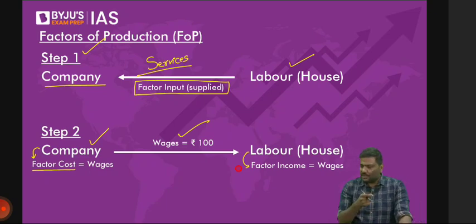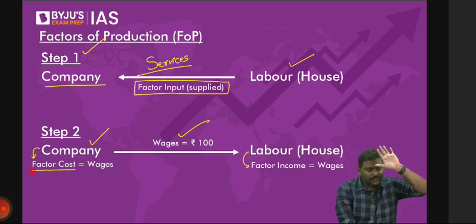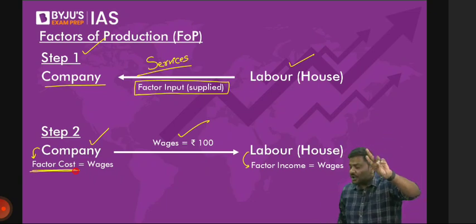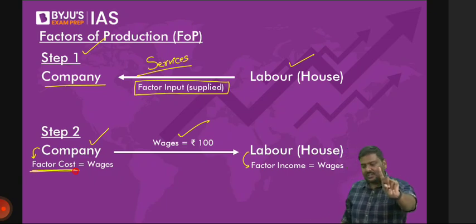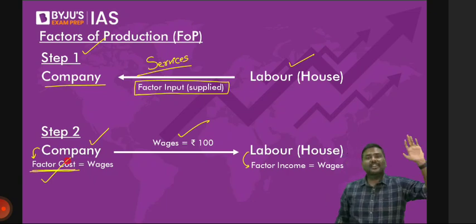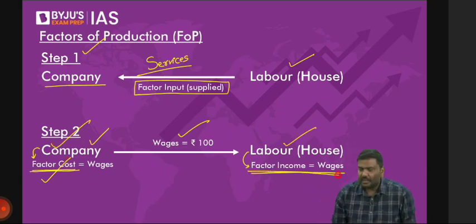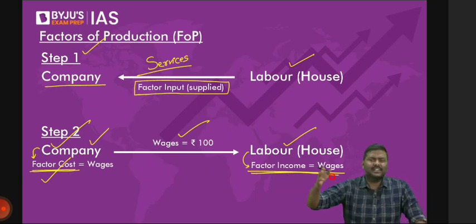Any difficulty, please do let me know now itself. The company will pay a wage of 100 rupees to you. That 100 rupees is a factor cost. Now, two of you are asking, why are we using the term factor cost here? Simple. It is one of the factors of production. So the company is incurring a cost on the factors of production. Hence, I'll call this a factor cost. For the company, it is a factor cost. But for you, it is a factor income. Can I go forward now? Factor cost is for the company. Factor income is for the one who has provided the services to the company.